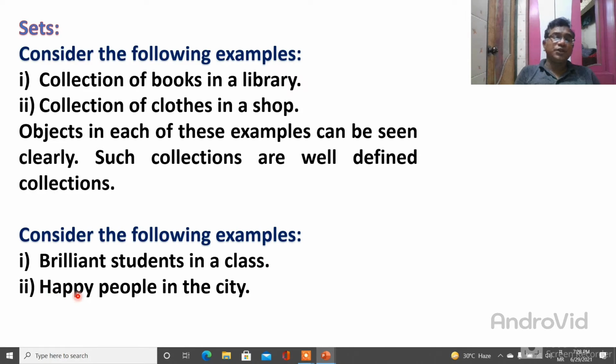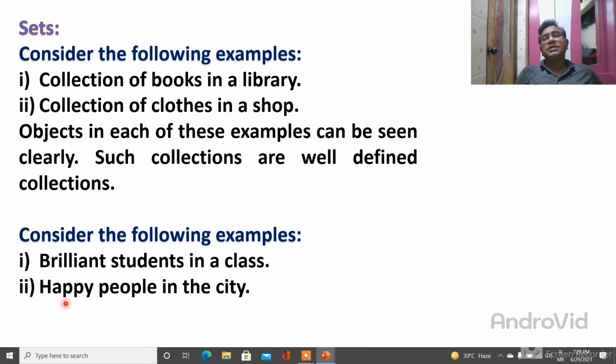Suppose the adjective happy, this word happy, cannot give whole information. Why? Because the concept of happy is totally different. Suppose the exam result is declared, then some students are getting very good marks, they are scoring very well, so when they hear the result they are happy. But some students fail, they do not pass, so in that situation they are not happy. So this word happy is not explaining well.